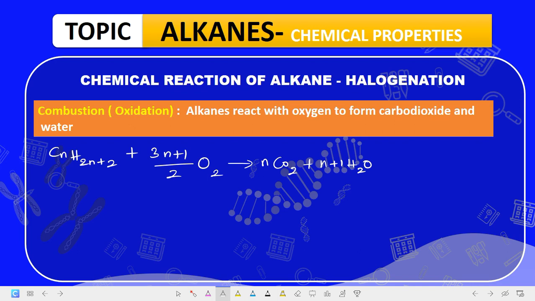So all alkanes that are reacted with oxygen usually form carbon dioxide and water. But the only difference is the number of molecules of carbon dioxide and the number of molecules of water that will be formed. So for instance, if I give you an alkane like CH4, now for CH4, CnH2n+2, it means our n is equal to 1. That is why it's C1H(2 times 1 plus 2), which is what? CH4.